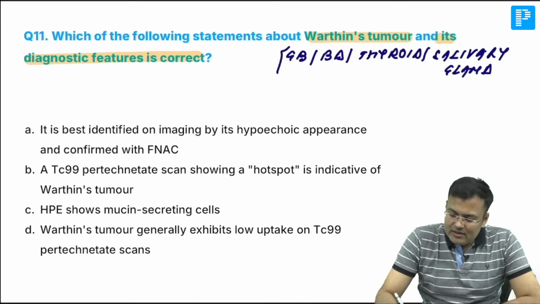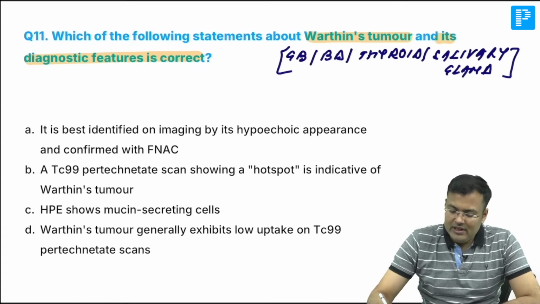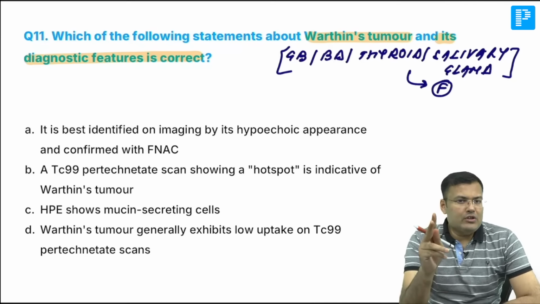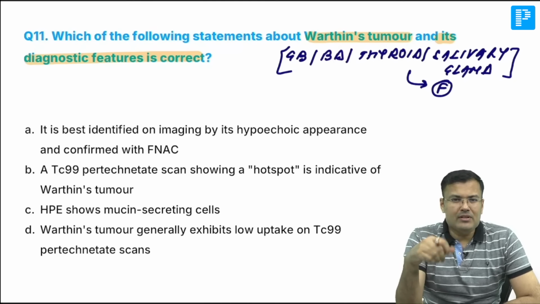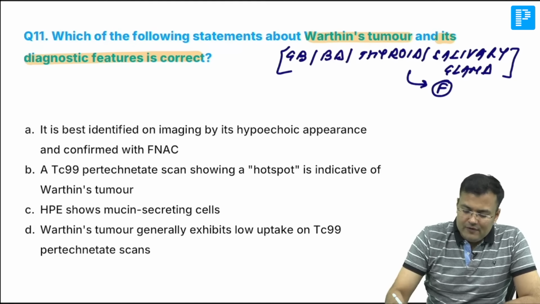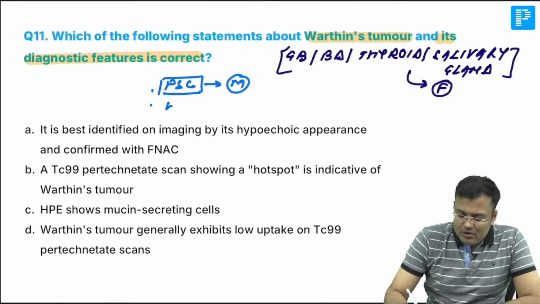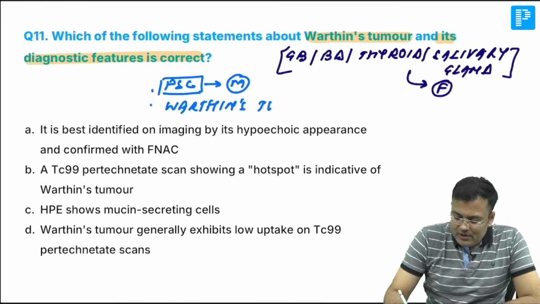In these disorders, most are more common in females. Only 2 disorders are more common in males in these chapters. Which 2 disorders? First, primary sclerosing cholangitis. Clear? This is more common in males. And Warthin's tumor, that is also more common in males.